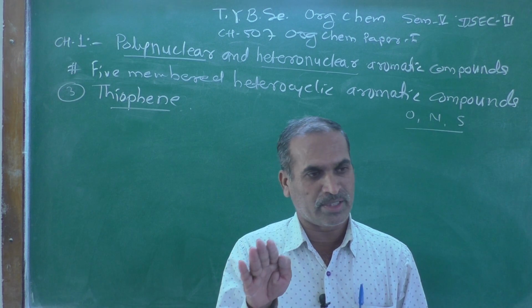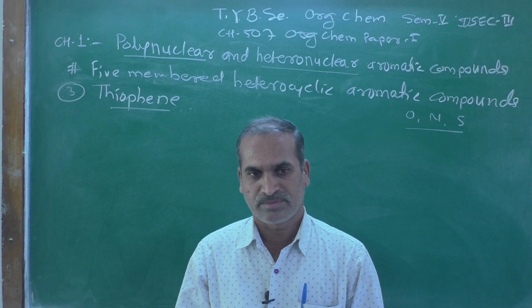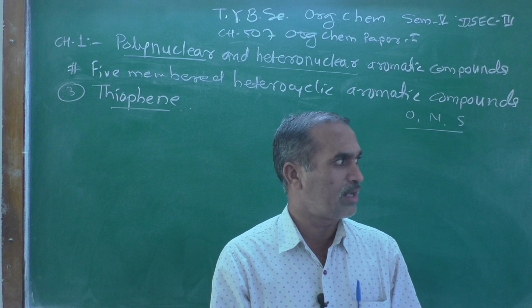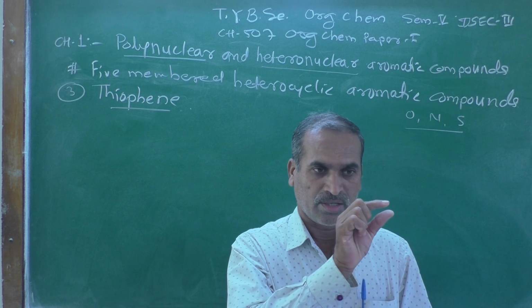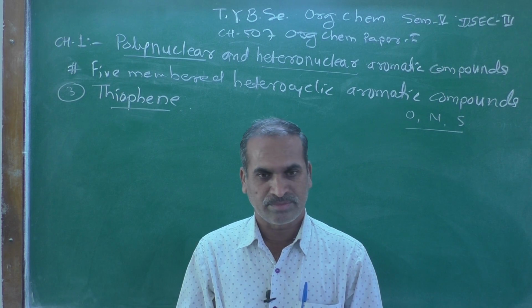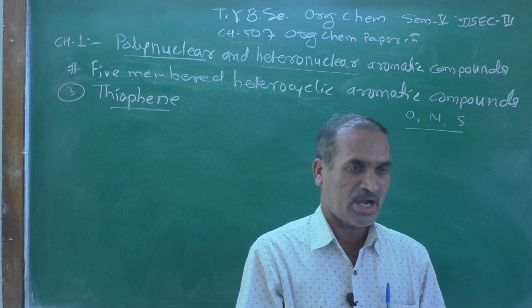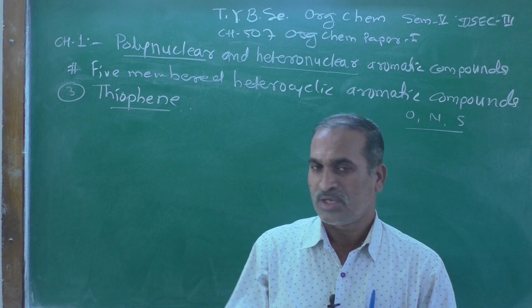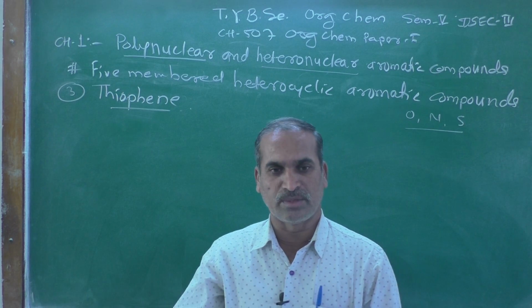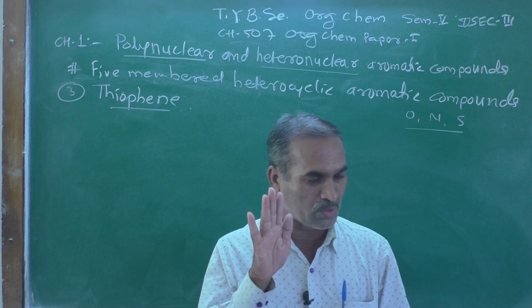Do you remember the modern long form of the periodic table? There are 7 horizontal rows called periods, and there are 18 vertical columns known as groups.